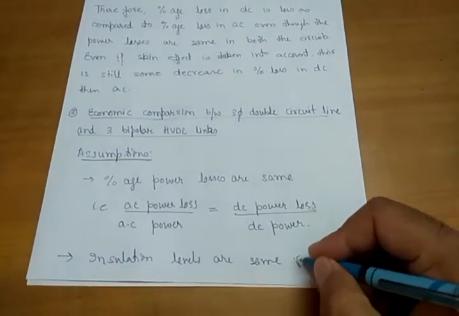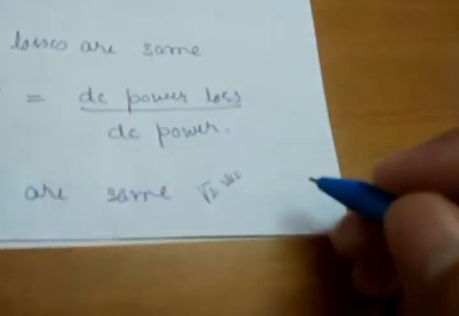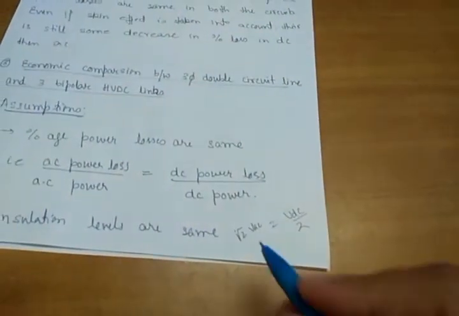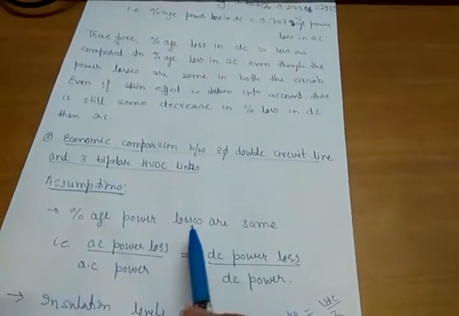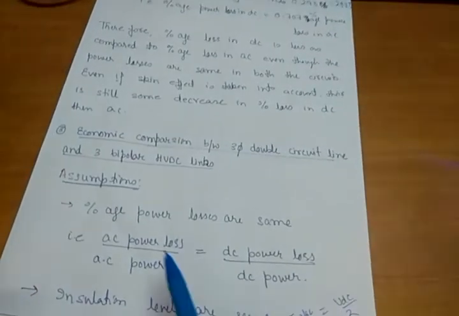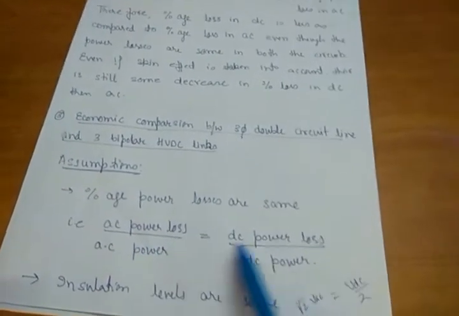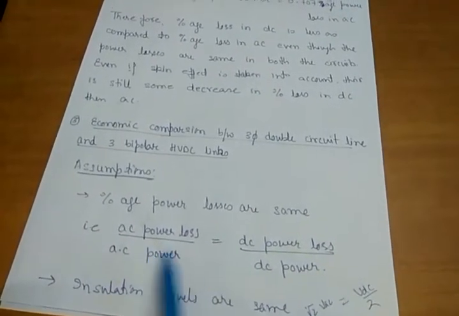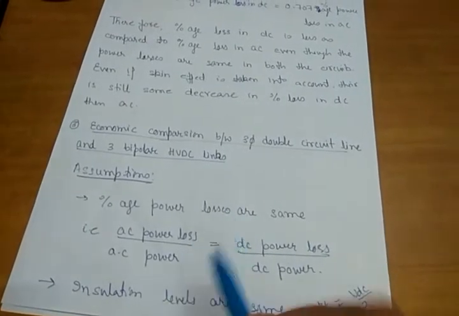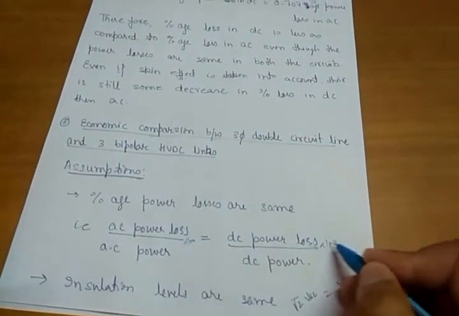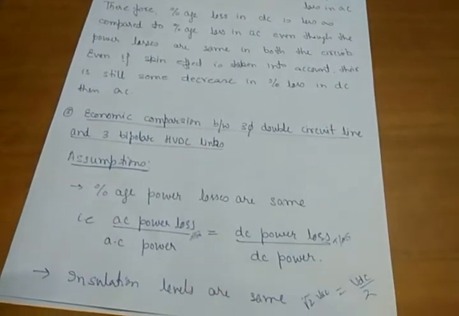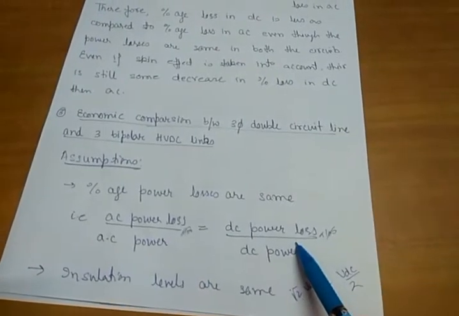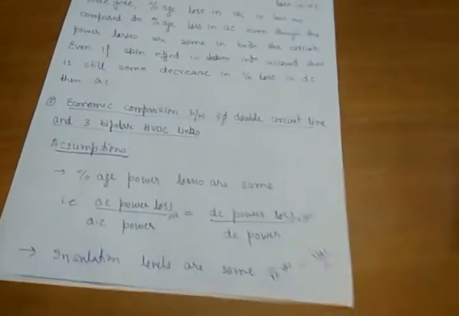Same insulation level means root 2 VAC will be equal to VDC by 2. And we are assuming that the percentage power losses are the same in AC and DC, which is given by AC power loss divided by AC power equal to DC power loss divided by DC power. This is the formula for power loss multiplied by 100, so the 100 will cancel out. There is no need to write 100. This is the percentage AC power loss, and this is the percentage DC power loss.